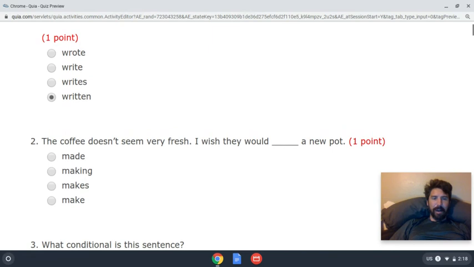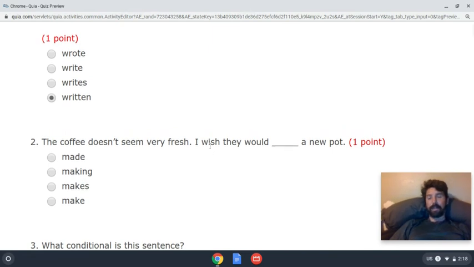Okay, by the way, that's the third conditional. Look at number 2. The coffee doesn't seem very fresh. I wish. By the way, do you know the difference between wish and hope? Wish is something that is impossible. Impossible. Right?